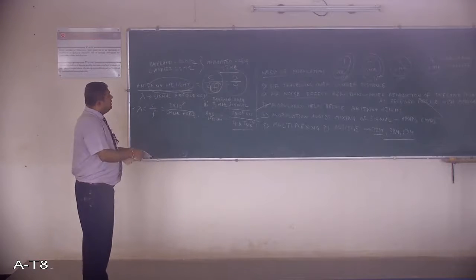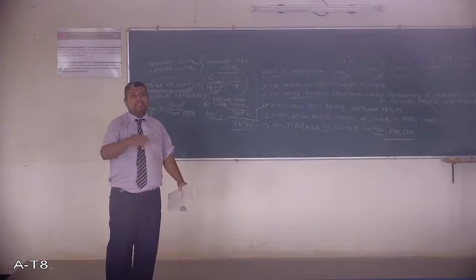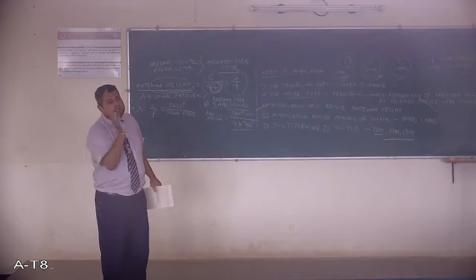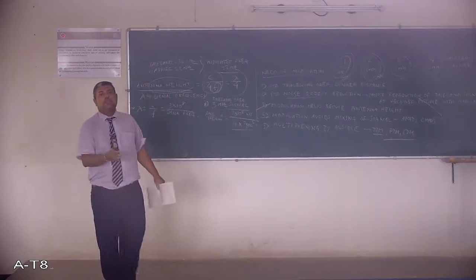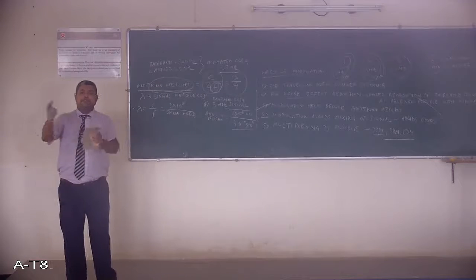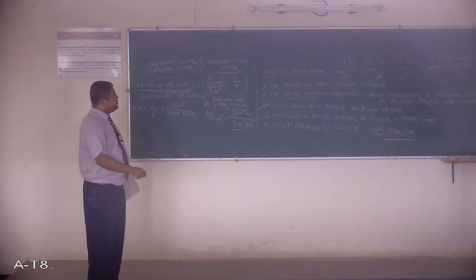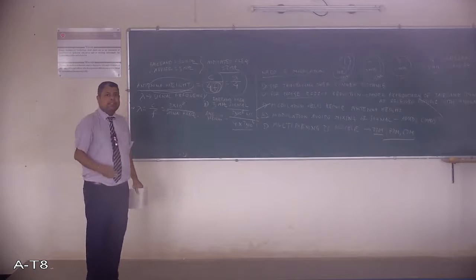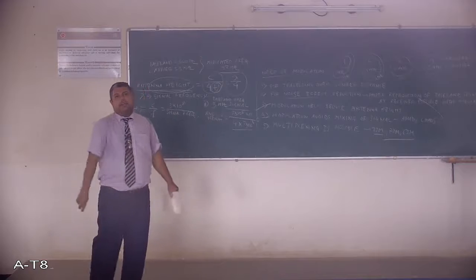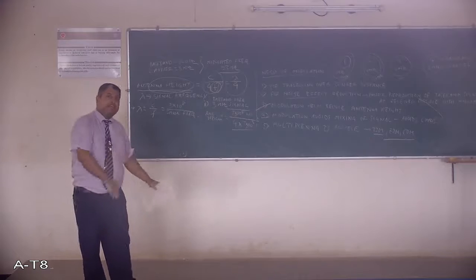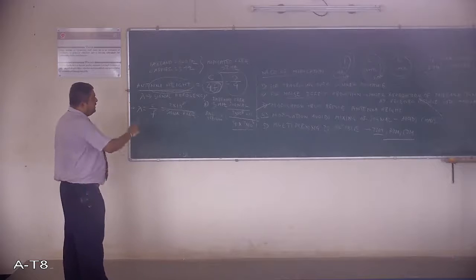Fourth point, modulation avoids mixing of signals. If you want to transmit many signals, and you are modulating 4 different signals with 4 different carrier frequencies, then even if we transmit all those 4 modulated waveforms together, at the receiver side, by proper filtering and a proper demodulator, we can first segregate all the carrier signals, and then from the carrier signals we can segregate the 4 different baseband signals.